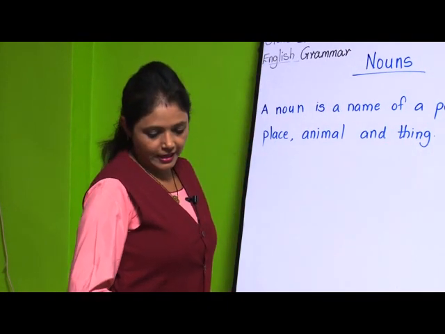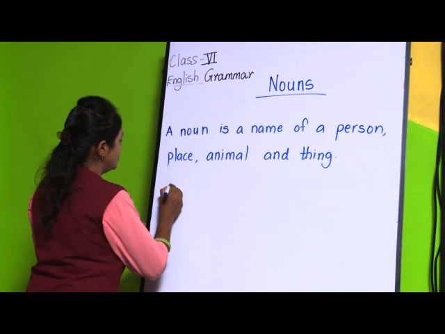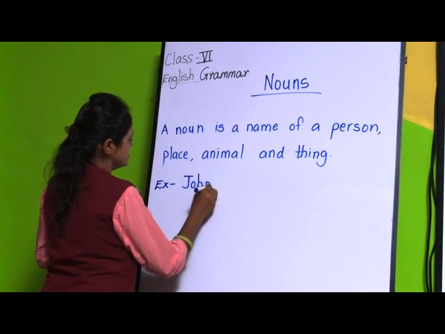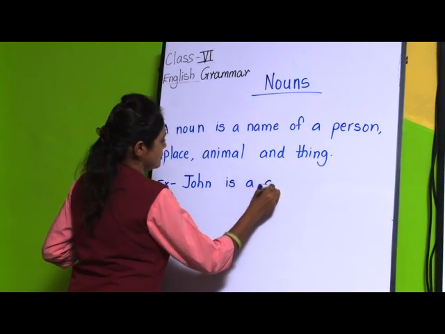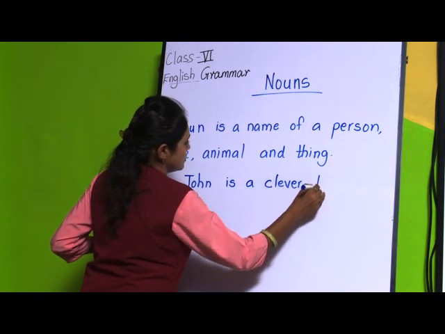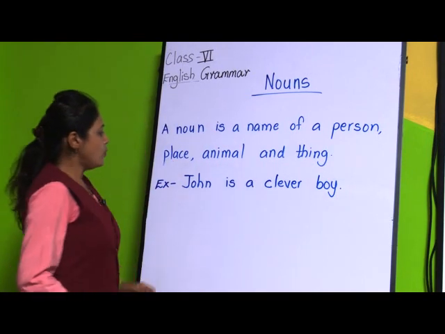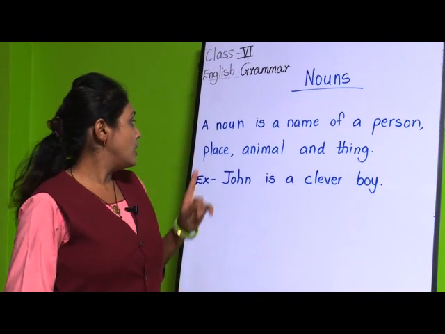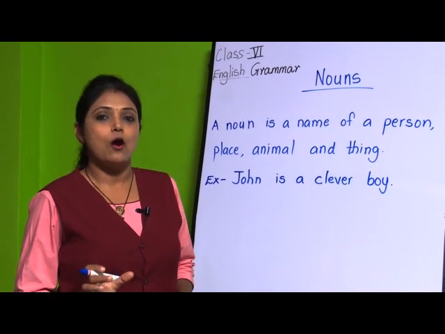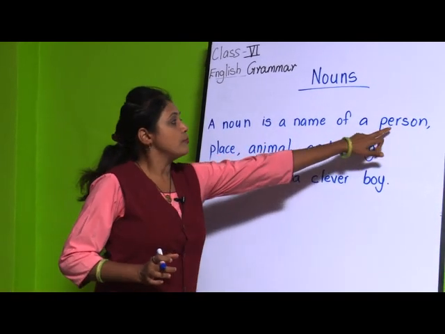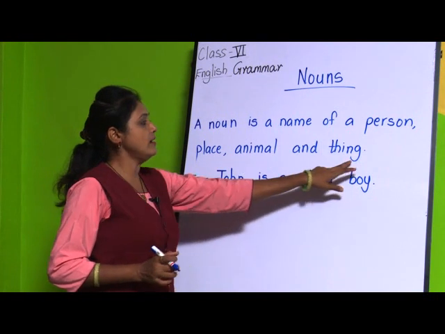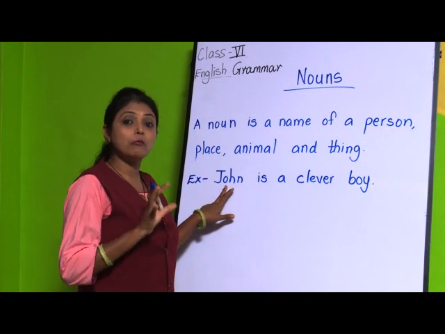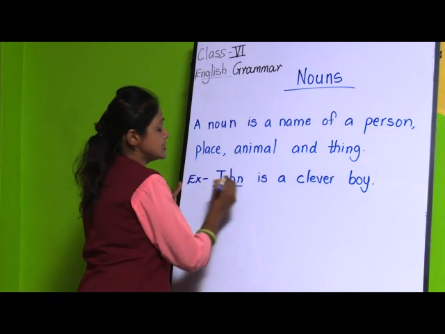So first I will give one example. John is a clever boy. Now in this sentence, John is a clever boy, which is the noun? A noun is a name of a person, place, animal and thing. So in this we are talking about a person. John is the name of a boy. So here John is a noun.